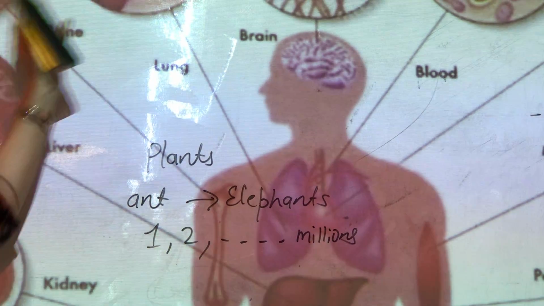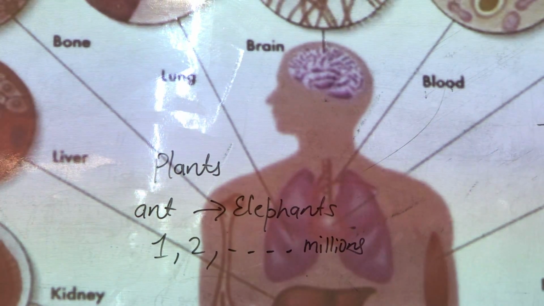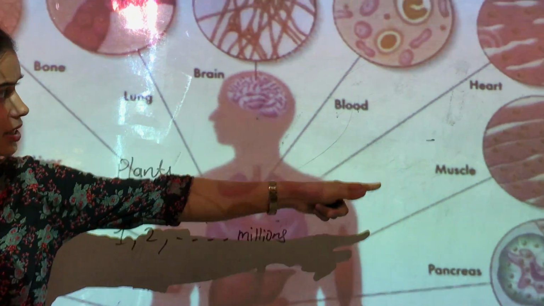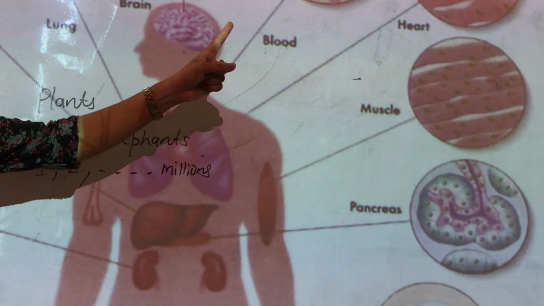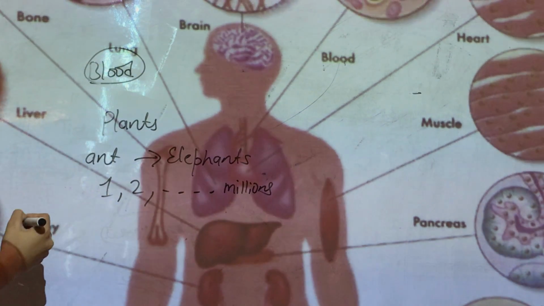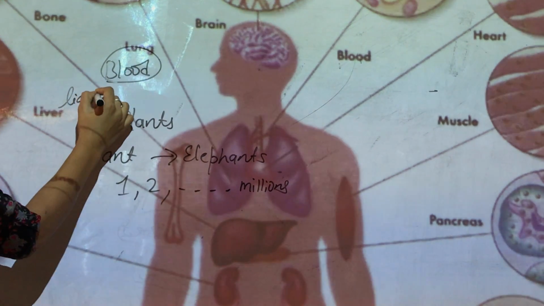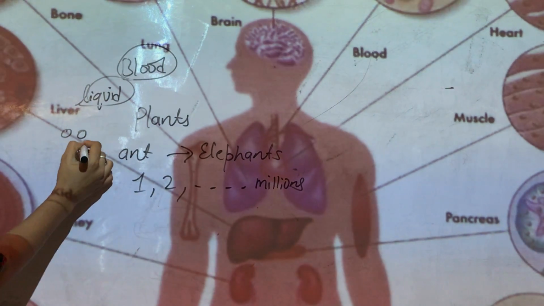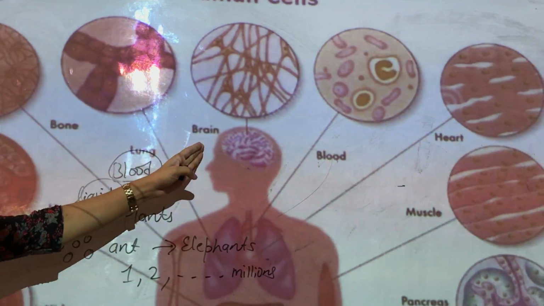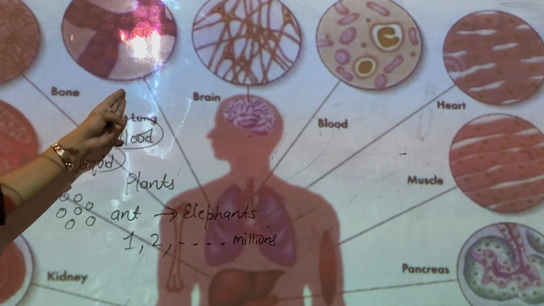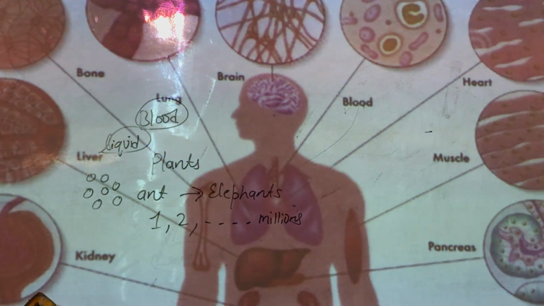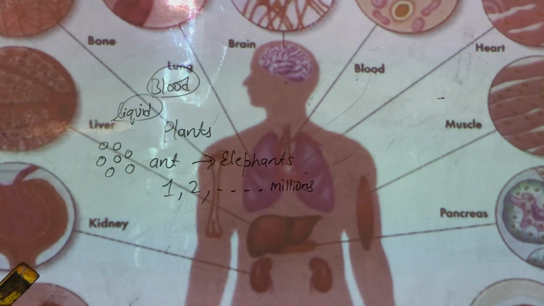Here also you can see again that there is the pancreas, which is functioning because of the cells. Muscles, you can see that they are functioning because of the cells. Heart, blood, there are blood cells. Your blood is not just a liquid that you see, it is actually made up of small blood cells. So it is also made up of cells. Brain is made up of nerve cells. Your bone is made up of bone cells. Lungs, liver, kidney, and sperm cells are also there, which are responsible for reproduction.